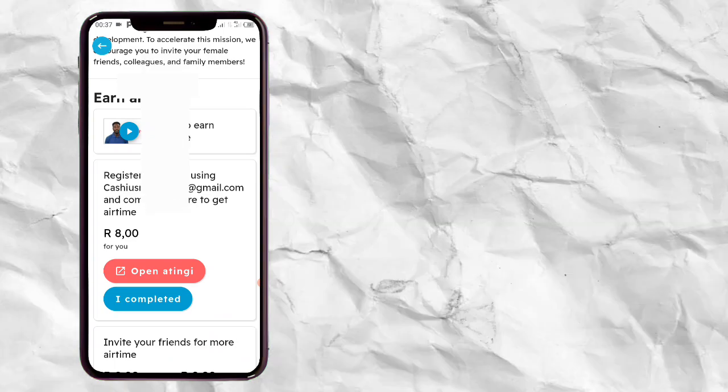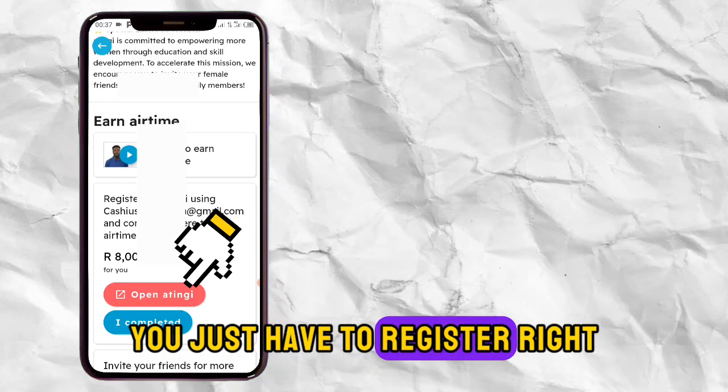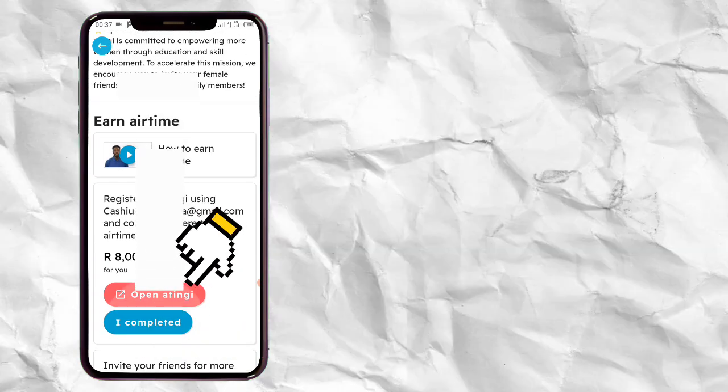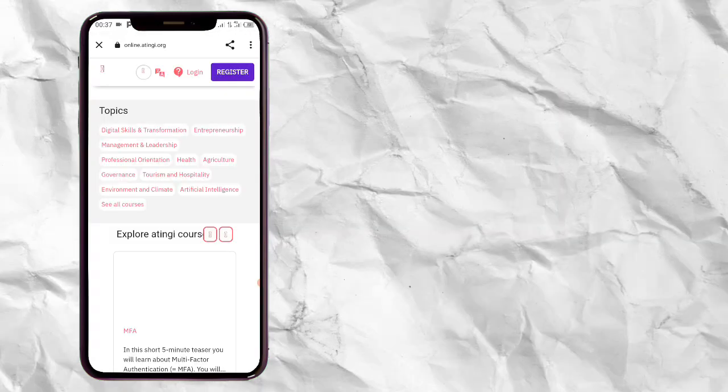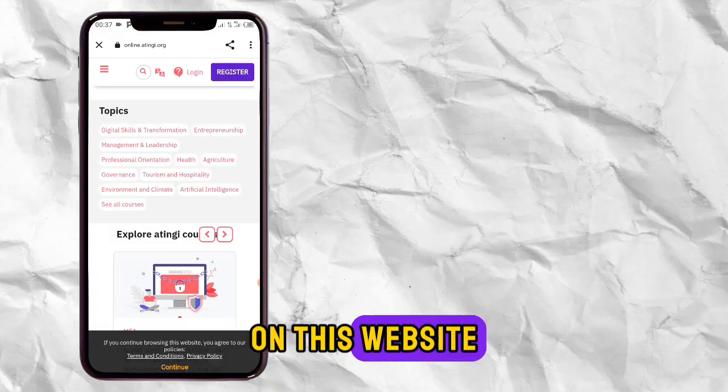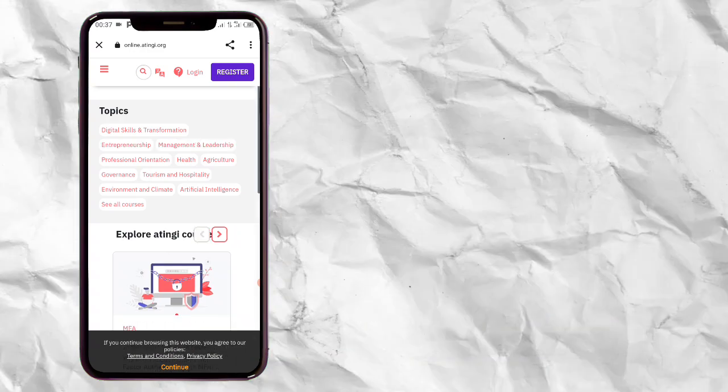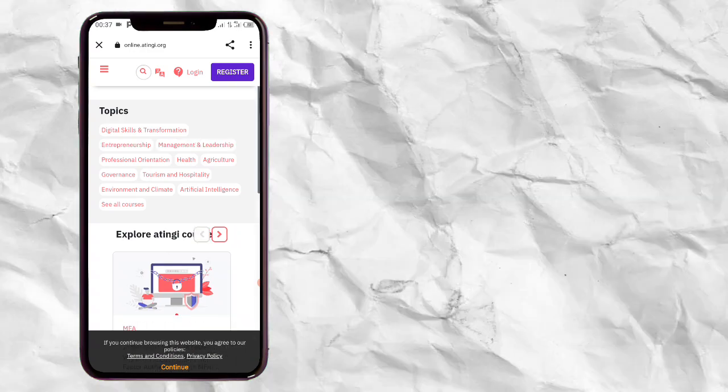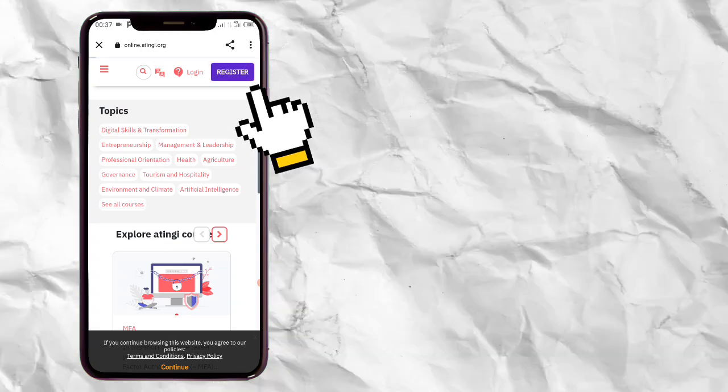So to get the first way of how to get this free airtime, you just have to register. Tap here on open. Open atingi, then it will take you to this website. On this website, you must also make sure you use the same email address. Tap here on register.